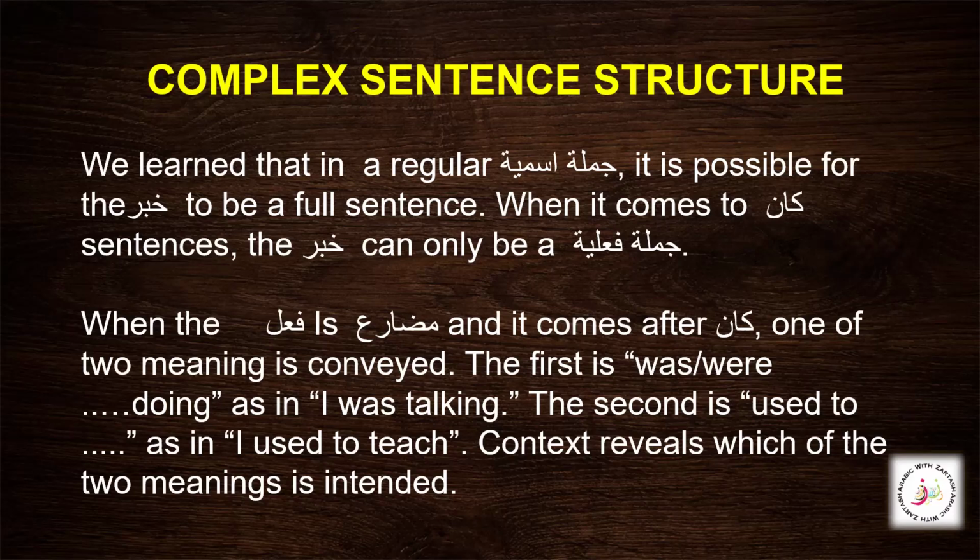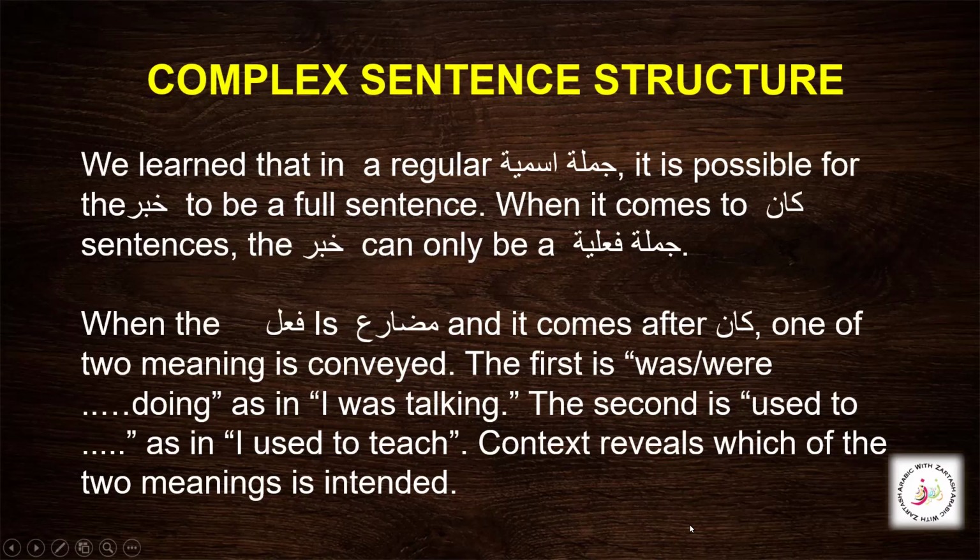and that sentence will be a jumla fi'liya. So when the fi'l inside the jumla of the khabar is a fi'l mudare, it's present tense, and it comes after kana, we can get two possible meanings here: was doing, the past continuous, like I was talking, I was cooking, I was swimming, or whatever. So this gives the idea of something that was happening over a period of time in the past.